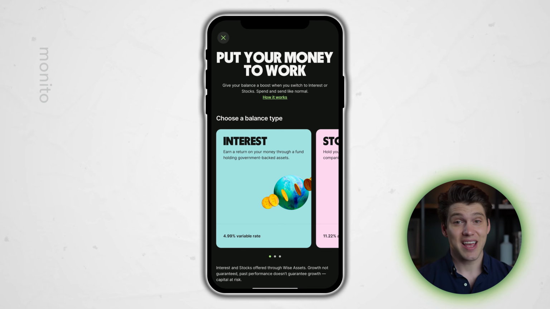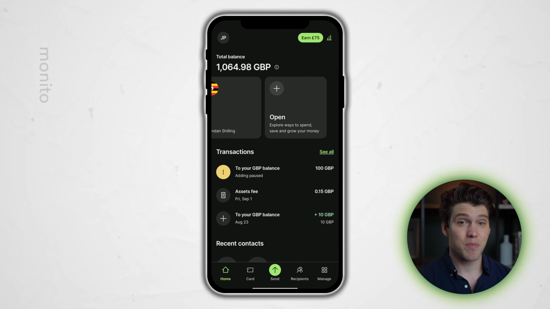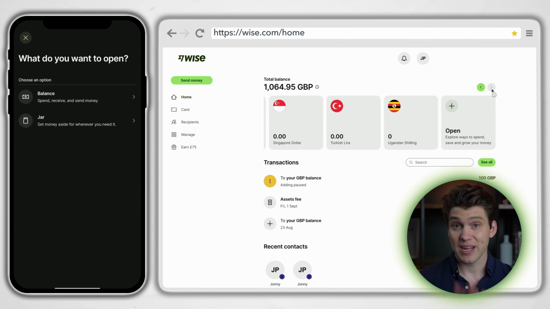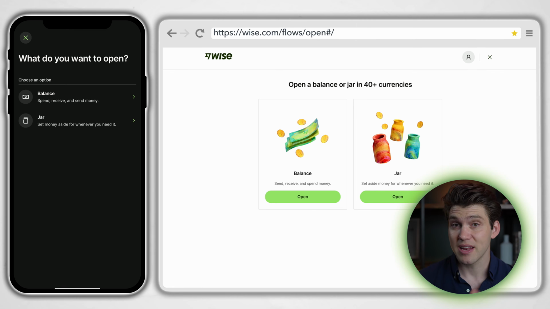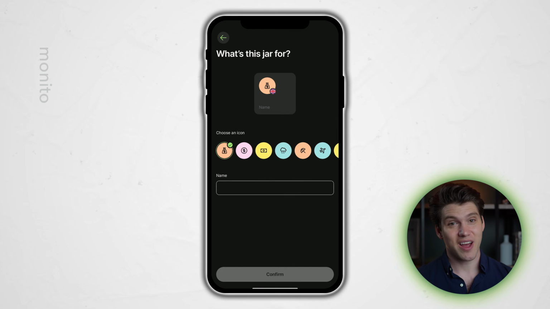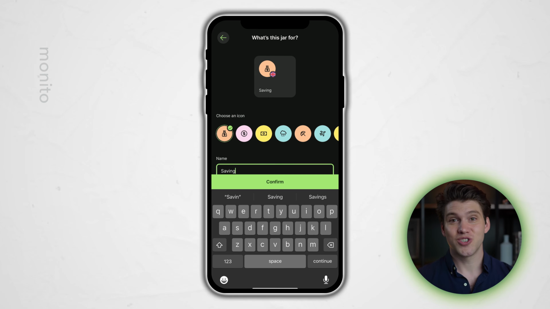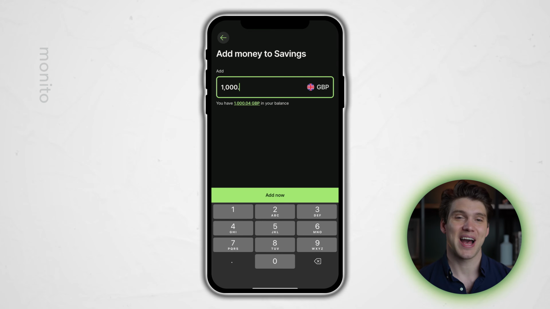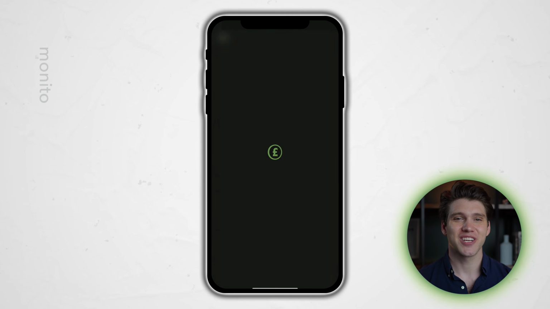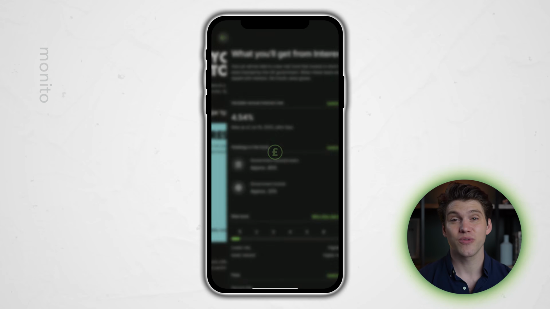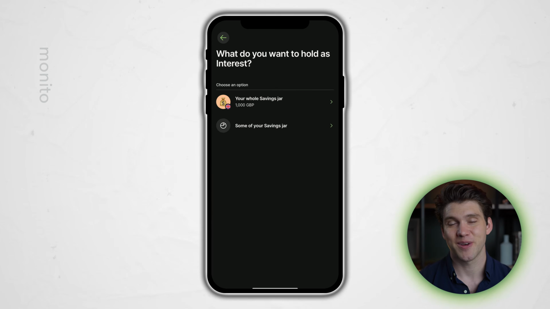To create a savings jar and earn interest, you need to go back to the currencies, swipe across and select open. Also, if you're doing this on desktop, it is practically the same process, just with a slightly different layout. Now we just select jar, then the currency, choose an icon, add a name, then choose the balance you want to add money from and enter the amount you wish to add. Finally, you just need to switch that jar to interest. To do this, select cash and then interest and go through the process of confirming the terms and conditions.